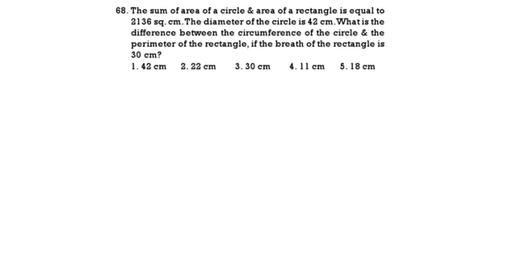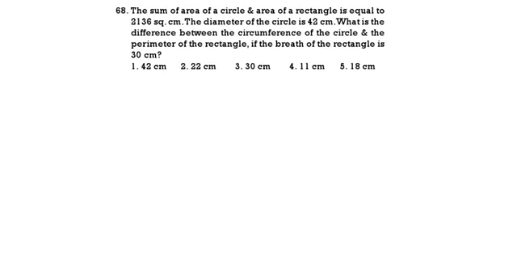The sum of the area of a circle and the area of a rectangle is equal to 2,136 square centimeters. The diameter of the circle is 42. What is the difference between the circumference of the circle and the perimeter of the rectangle if the breadth of the rectangle is 30 centimeters?